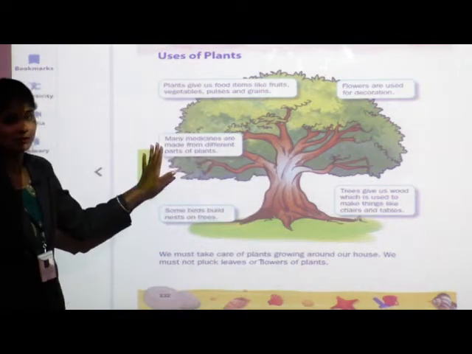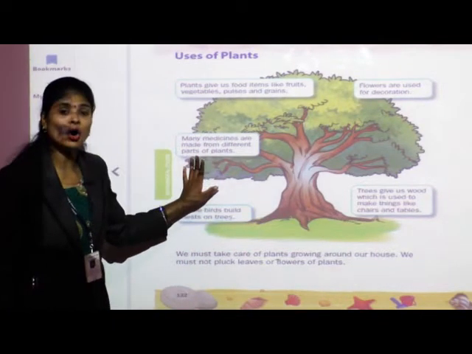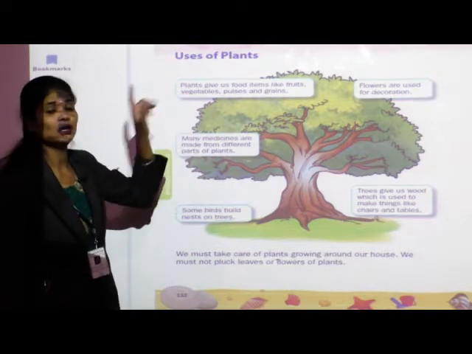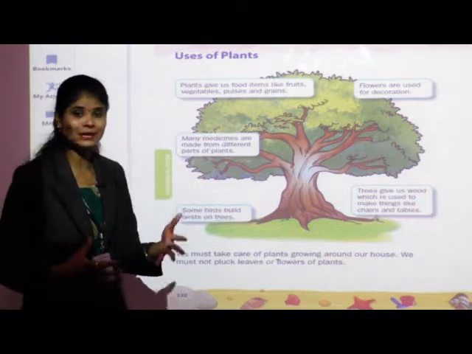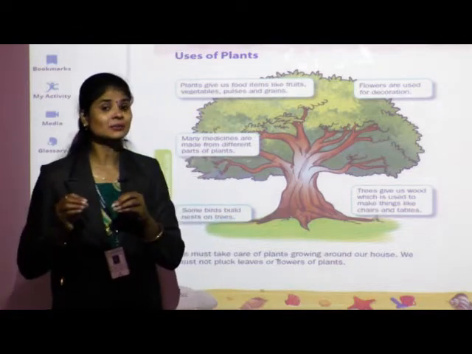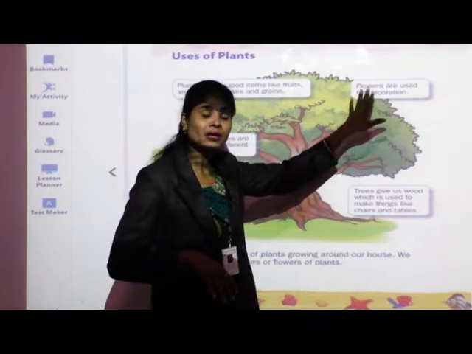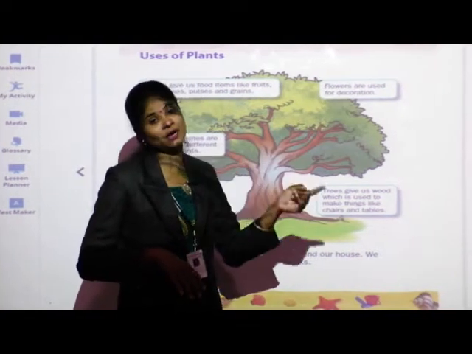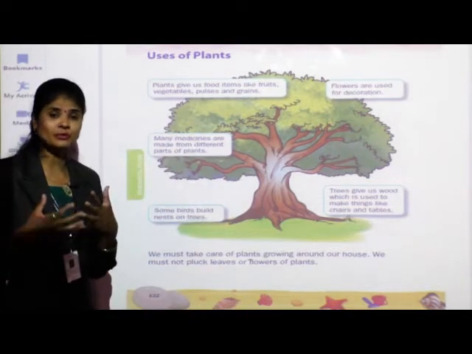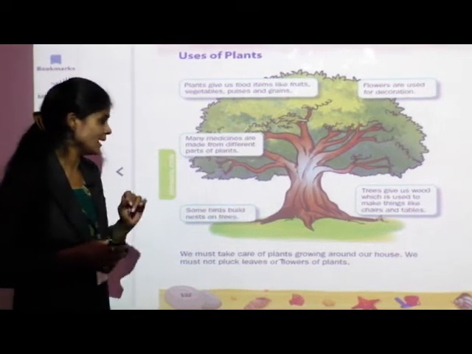So see students, these many are the uses of plants. Which are the uses of plants? We get fruits, vegetables, pulses, grains from the trees or plants. Means trees are the main source of food. Next, we get flowers from trees and we use those flowers for decoration. Next, some plants are useful as medicines. We use some parts of plants as a medicine.